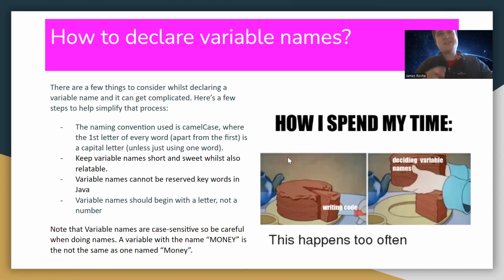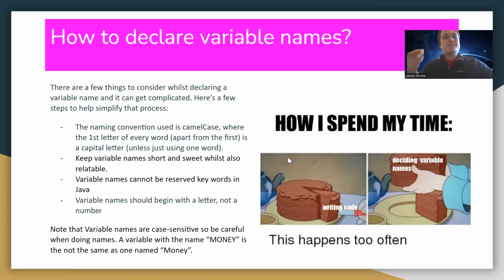Something that I really want to point out, because variable names can be very tricky, and people spend forever deciding what variable name to pick and being precise about that. They spend more time on that than on actually writing the code, which is more important.